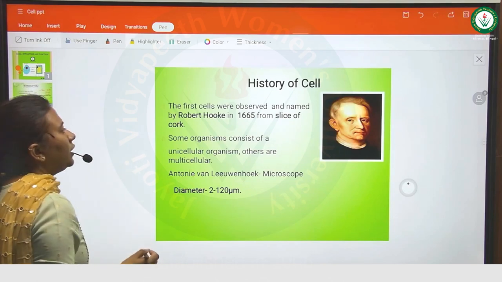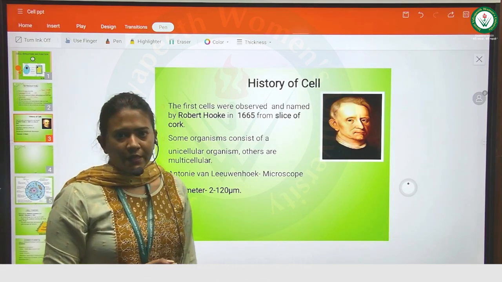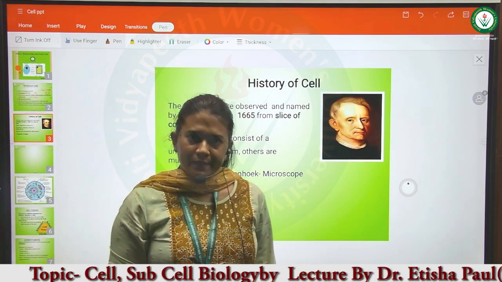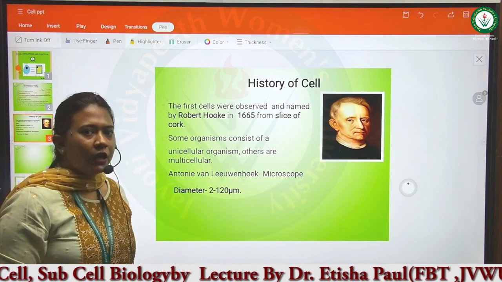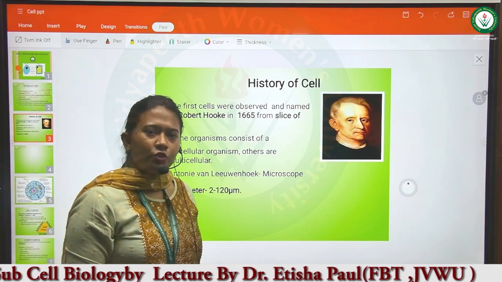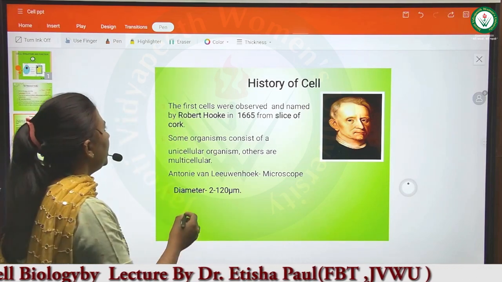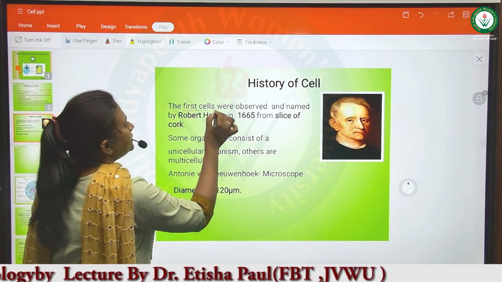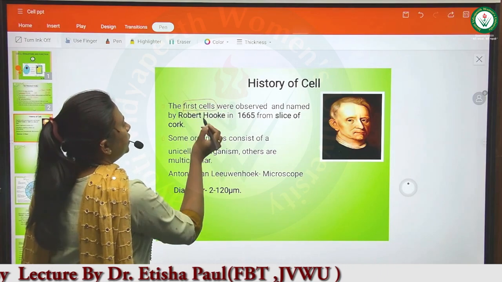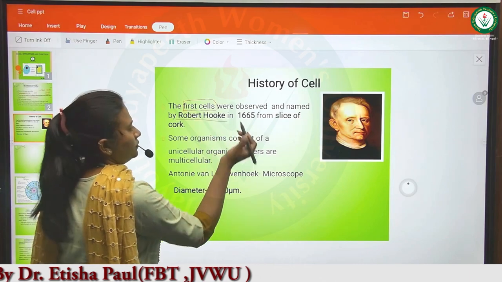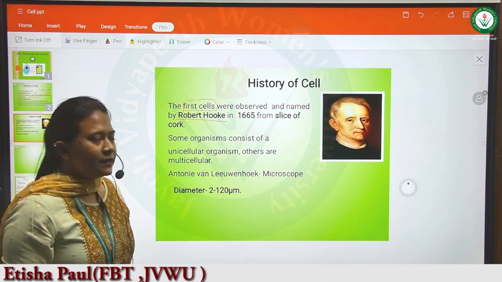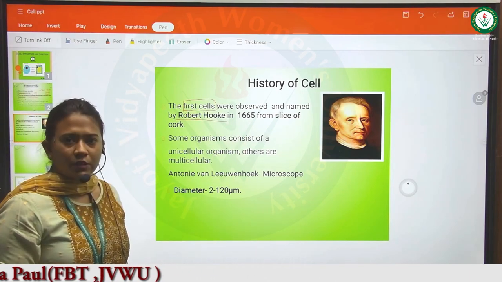Next we are talking about the history of cell: who discovered the cell, and what are the advancements in the history of cell till now. The first cell was observed by Robert Hooke. How did he observe the cells?